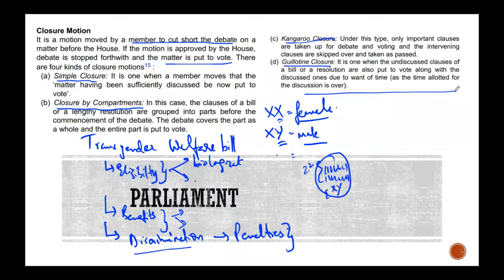Now it has been passed with a majority of so and so in Lok Sabha. It is going to be passed on to Rajya Sabha. Rajya Sabha passes it. Then it goes on to the president. The president accepts it, or what is the technical term for it? Gives assent. If that happens, then we can say the Transgender Welfare Bill has become the Transgender Welfare Act. Is that clear? Does that make sense?